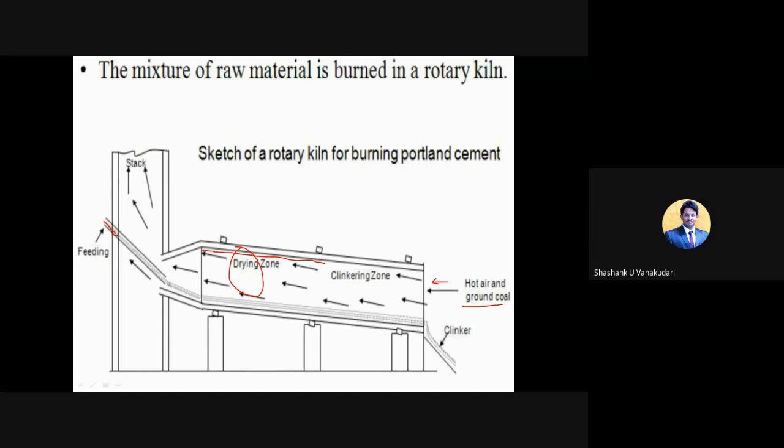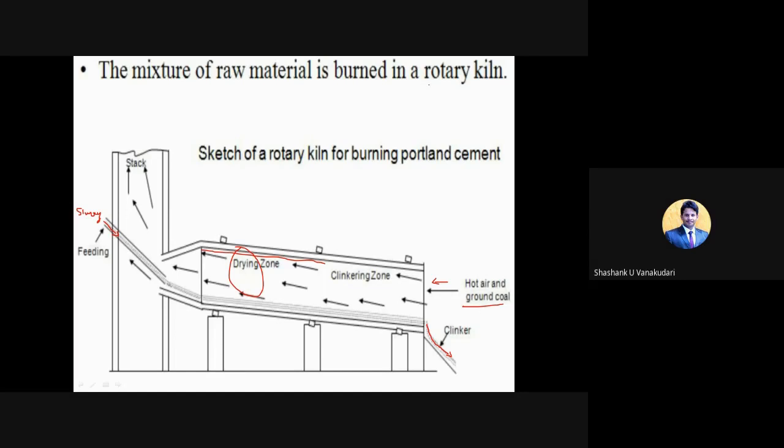Feeding, in the sense, is where the slurry passes, slurry meaning water added to the ingredients. The slurry passes from this place and heat is provided from this side. This paste converts to clinker, and then the clinker comes and is stored, going to the ball mill. This is the main part of a cement factory.